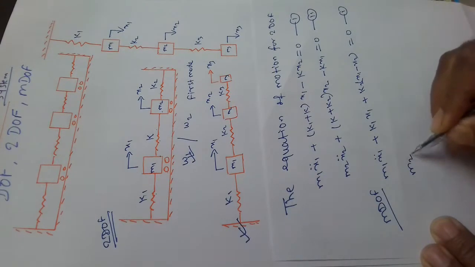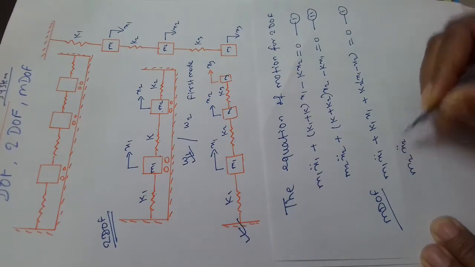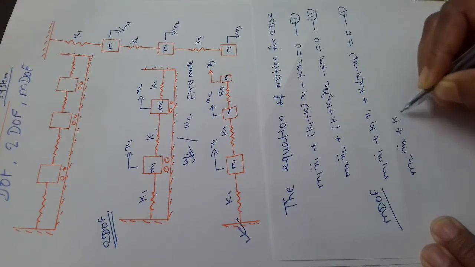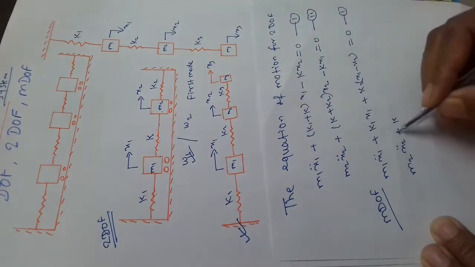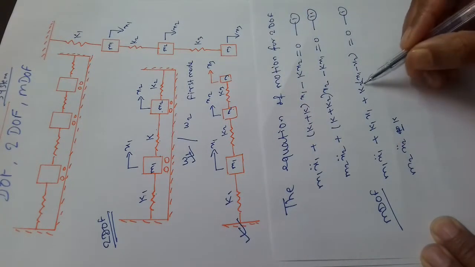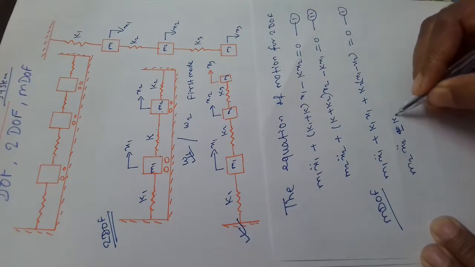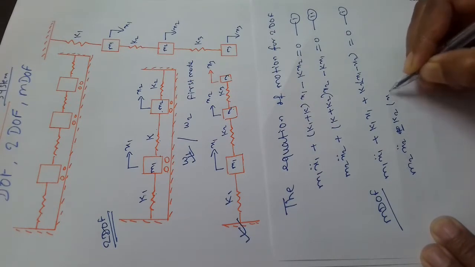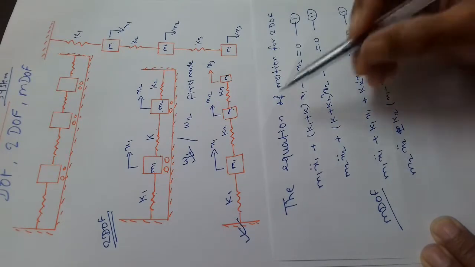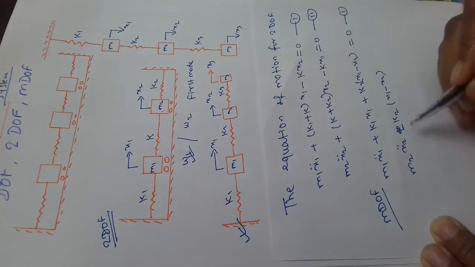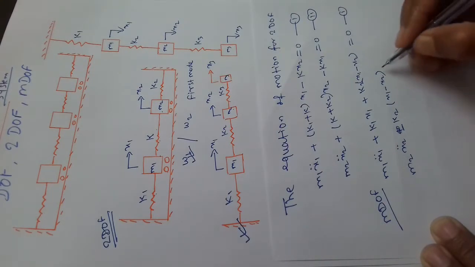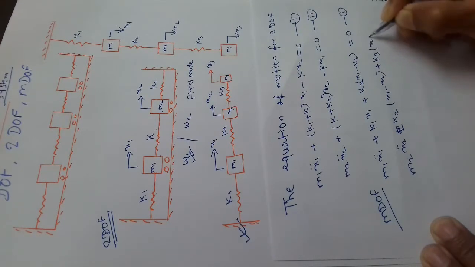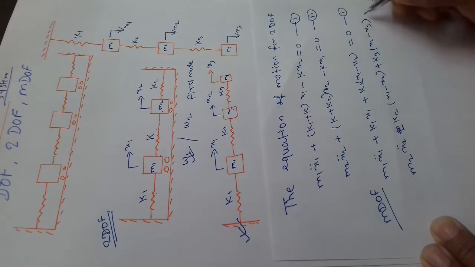For mass m2: m2 x2 double dot plus, first take k2, then k2 will be minus, because here this is plus, k2 into (x1 minus x2). If you take plus here, then do x2 minus x1, plus k3 (x2 minus x3) equal to 0.